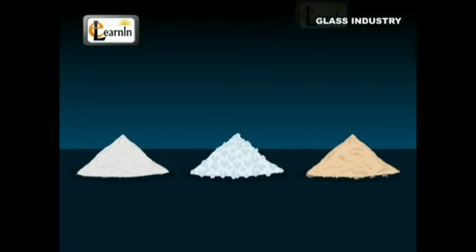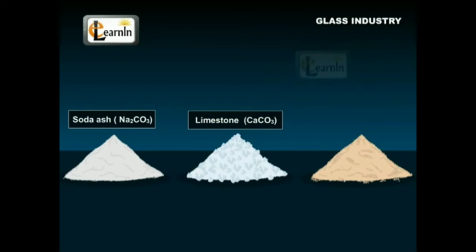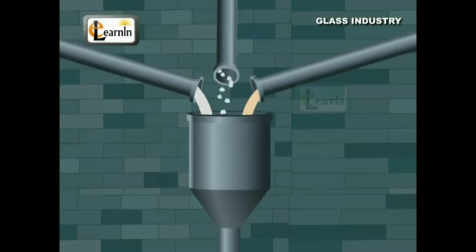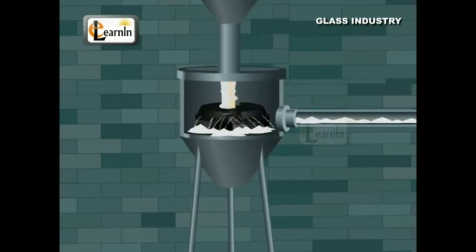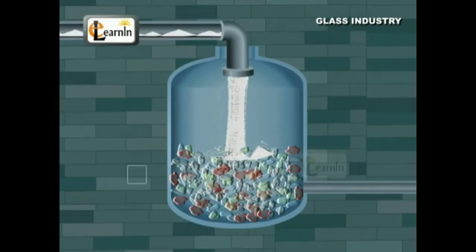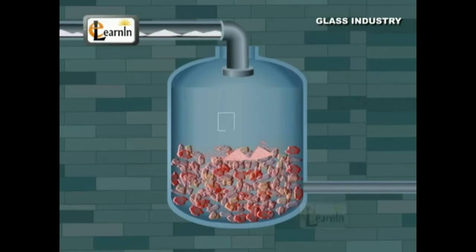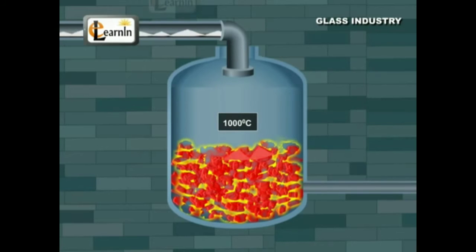The raw materials used for glass are soda ash, Na2CO3, limestone, CaCO3, and sand, SiO2. These materials are taken in required proportion, thoroughly mixed and ground to get a powder called batch. Batch is mixed with some broken glass called cullet. Cullet helps in lowering the melting temperature of the raw materials. The whole mass is heated to 1000 degrees centigrade in a furnace.